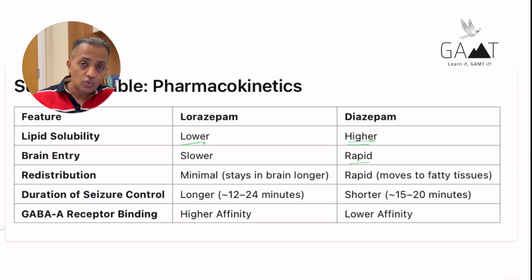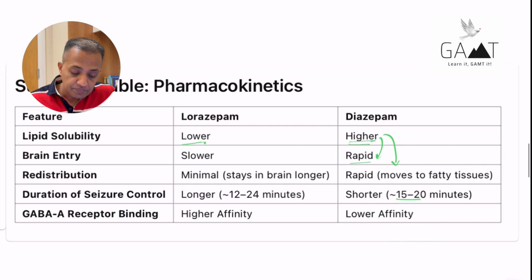So why does diazepam have a very short duration of action? Because of redistribution. Obviously, because of the high lipid solubility, it has a rapid onset. But because of the high lipid solubility, it gets redistributed rapidly into other tissues, which means that the concentration in the brain goes down rapidly. Hence, the duration of anti-seizure activity is very short.